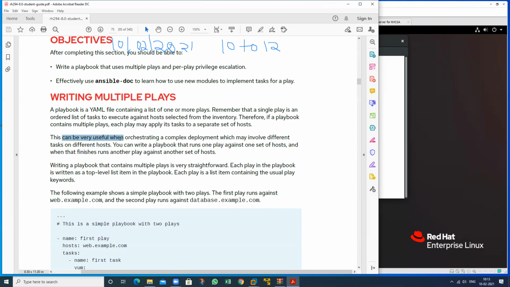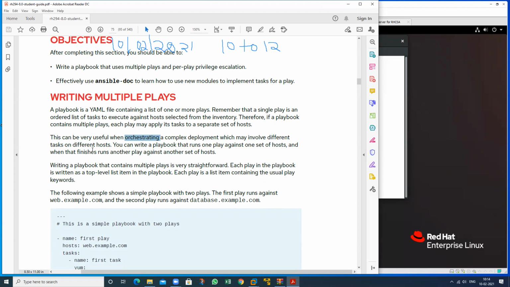This is very useful when orchestrating a complex deployment which may involve different tasks on different hosts. So we can perform this orchestration. It means we want to do complex tasks on different machines.